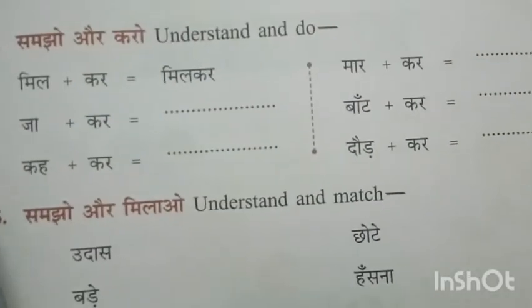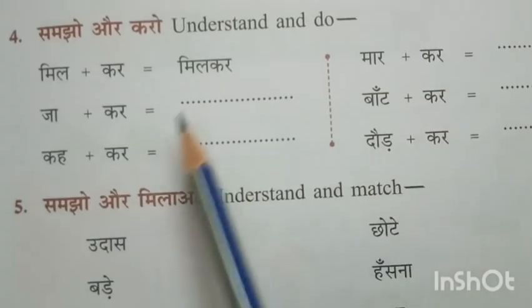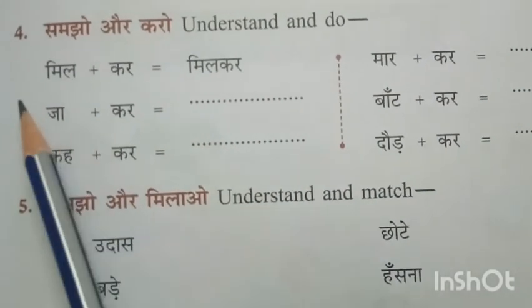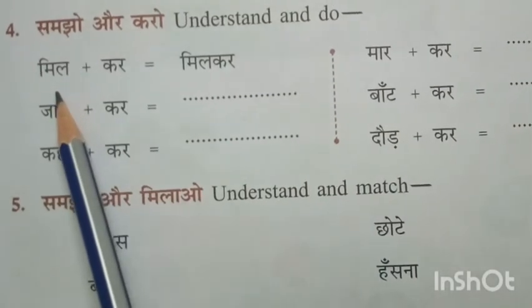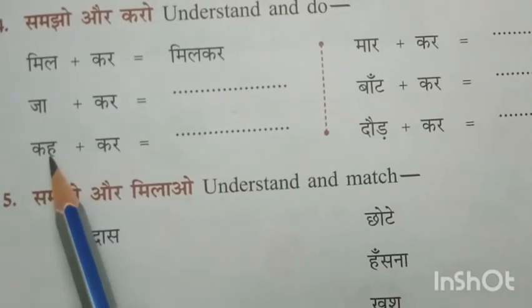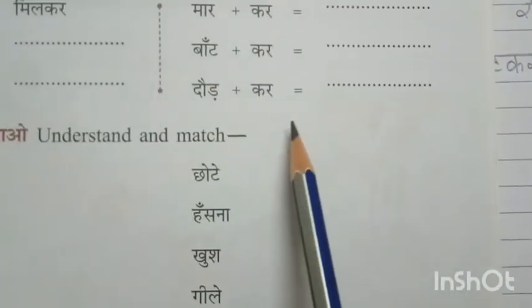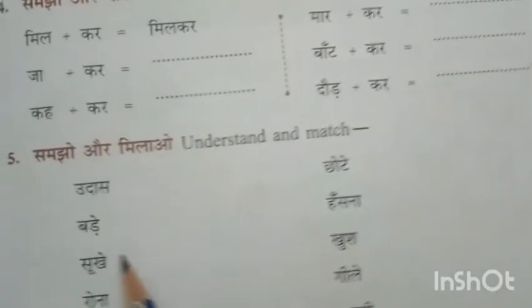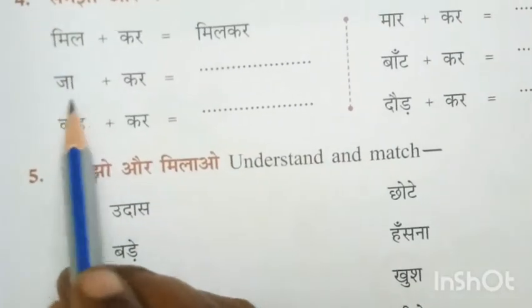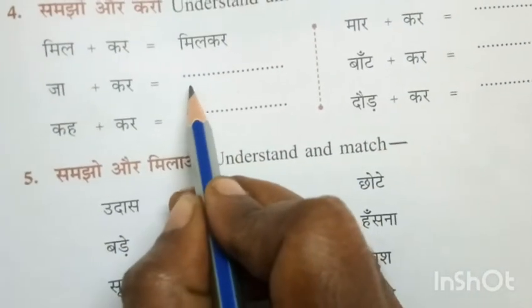Next, come to the next page, that is page number 11. Come to the fourth one. समझो और करो. You have to understand and do it. So what do we have to do? You have to join the first word and the second word and frame a new word. Understand? So I will do these two and you do the remaining three by yourself, children. Next, see here. Ja plus kar. What will it become? Yes, it becomes jakar.